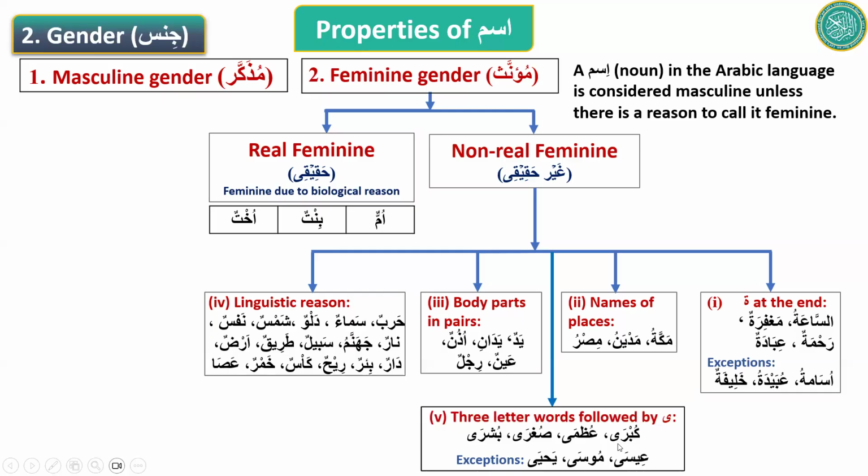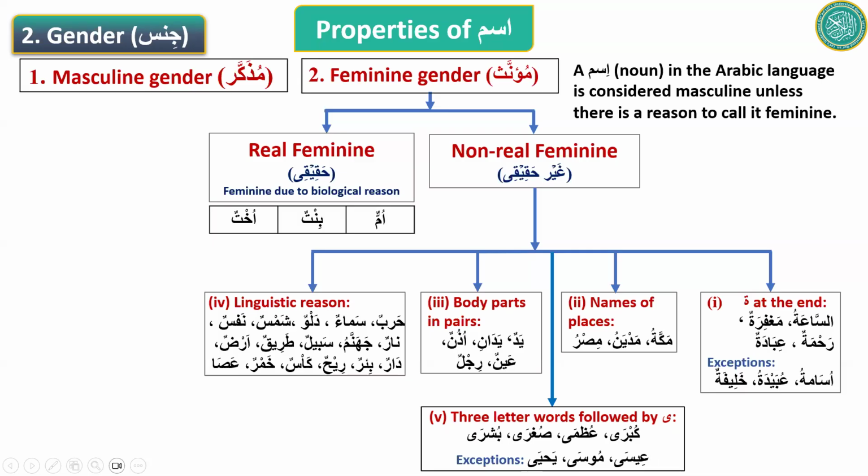So there are three letters, kaf, ba, and ra, and then the fourth letter is a ya, which sounds like an alif. It's called alif maksura. So for these words, the three letters followed by the fourth letter, which is this letter, this is an indication that the word is feminine. So how many reasons have we got so far? Real feminine, then ta marbuta at the end, the proper names of places, body parts in pairs, linguistic reasons, and three-letter words followed by this letter.